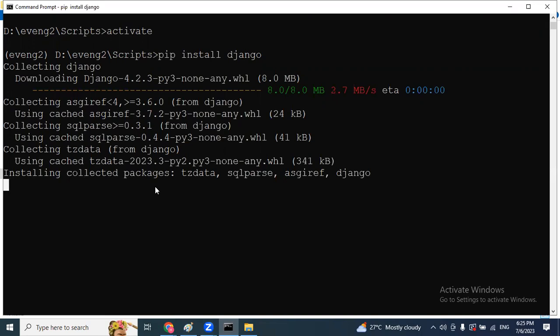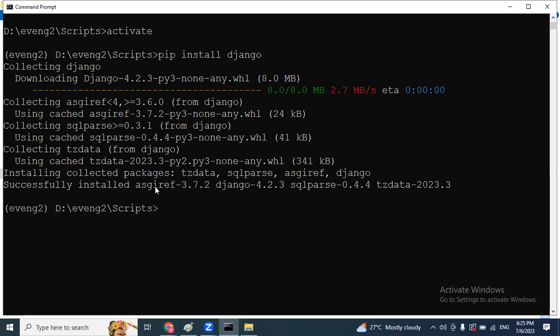Inside of the environment only, create your application. See here, Django download process going on. So Django installed successfully. And now Django installation is done.